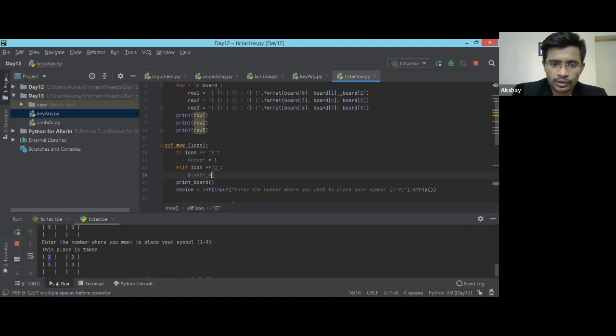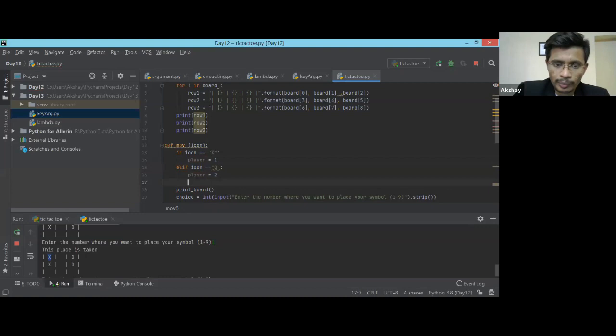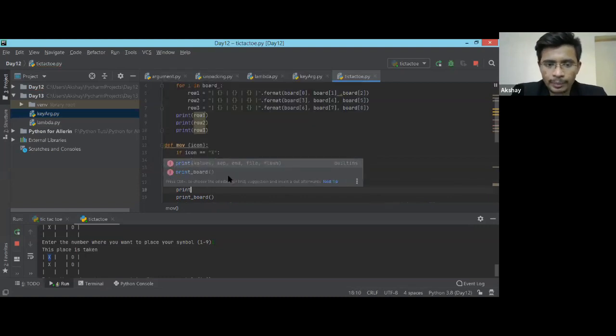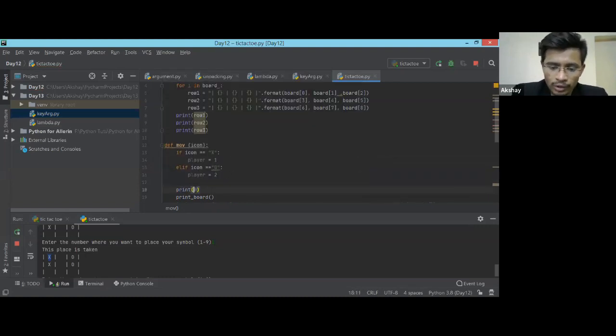What I'm going to do with this? I'm going to print this statement, player is equal to 2. Before printing the board, I'm going to print a statement over here. Your turn now. Player 1, your turn. Or what can be the right appropriate text for him? It's player 2's turn, right? Like that. Your turn will be right. Yeah, I was just looking for suggestions.